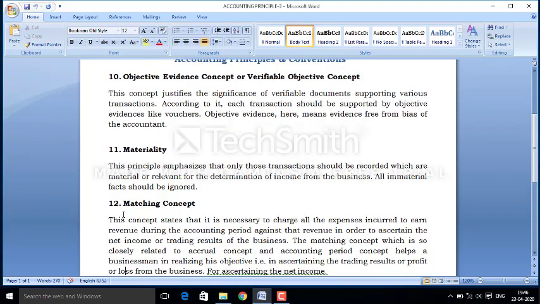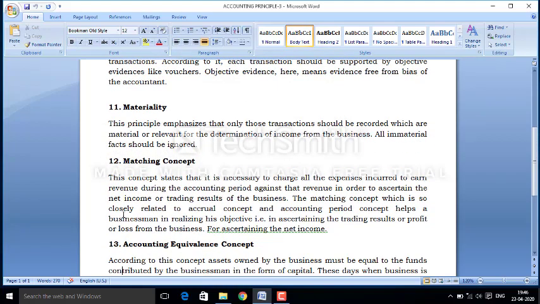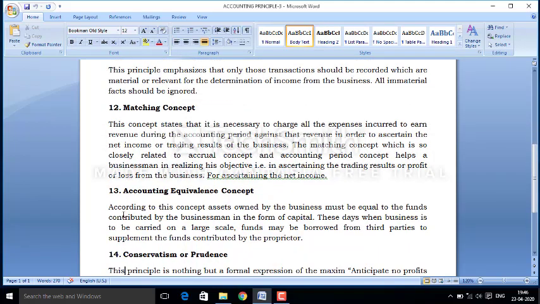Next is the accounting equivalence concept. Under this concept, assets owned by the business must be equal to the funds contributed by the businessman, because this is the accounting concept which is helpful to determine whether the business is in a balanced situation or not. Suppose a businessman is contributing rupees 1 lakh, then the value of assets in the business will be rupees 1 lakh, not more and not less.